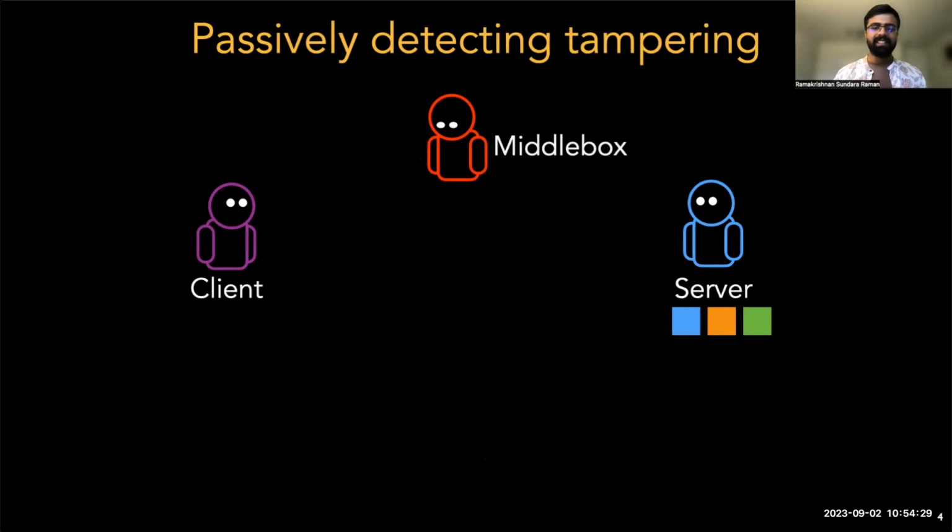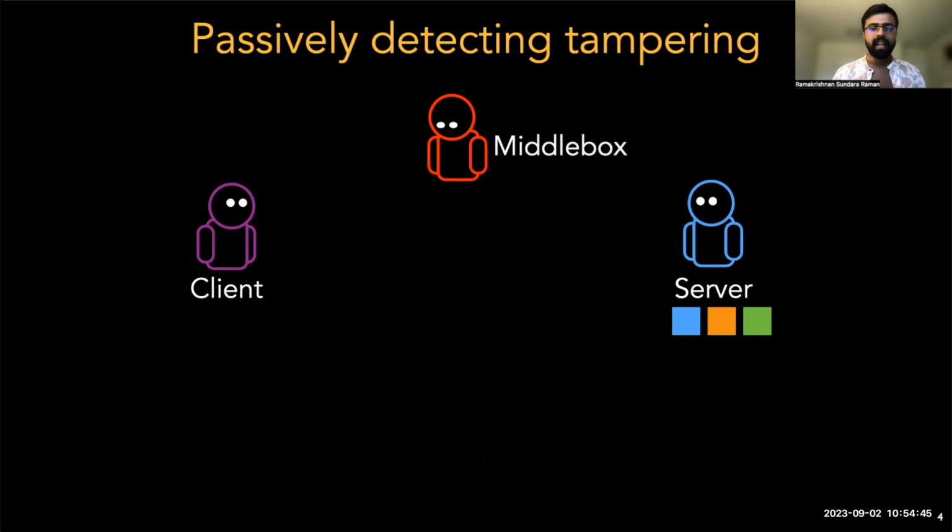But where there are challenges, there are also possibilities. So far, the focus has been on the client's view of connection tampering. But the client is not the only participant in the connection, right? Maybe there are ways to look at connection tampering from the point of view of a server too.